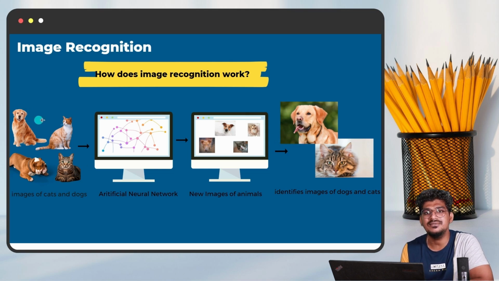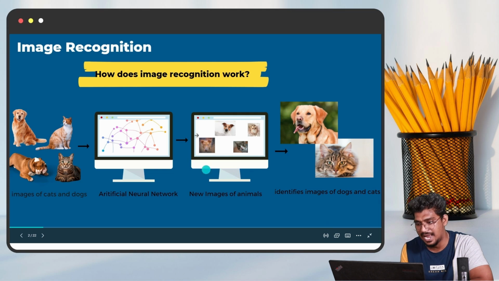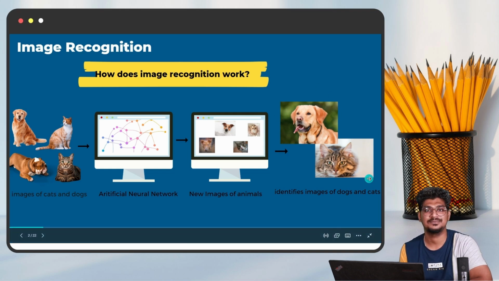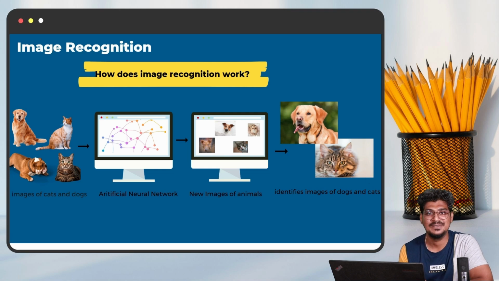When you train the model with the help of several data, like digital images of dogs and digital images of cats, and pass them through the artificial neural network, the neural network extracts the features from those images. After training is completed, when you feed new images of a dog or cat, it analyzes the features of that image. Based on the features, it classifies whether this is a dog or a cat. This is the way image recognition works.